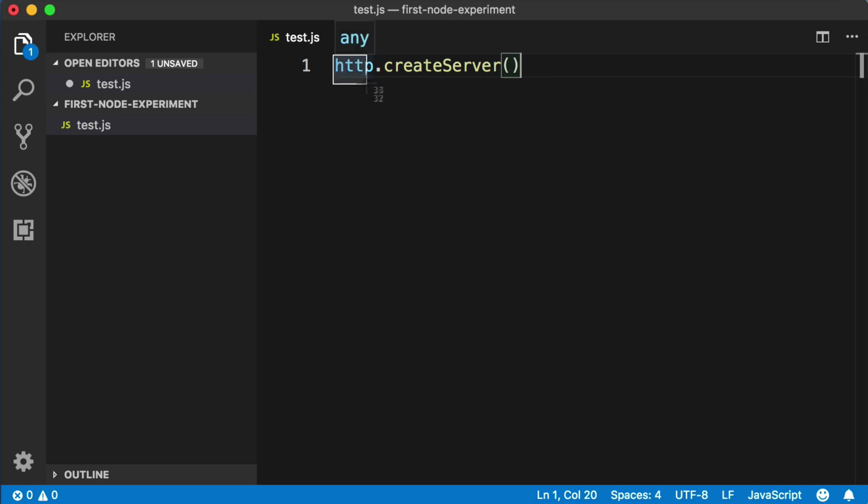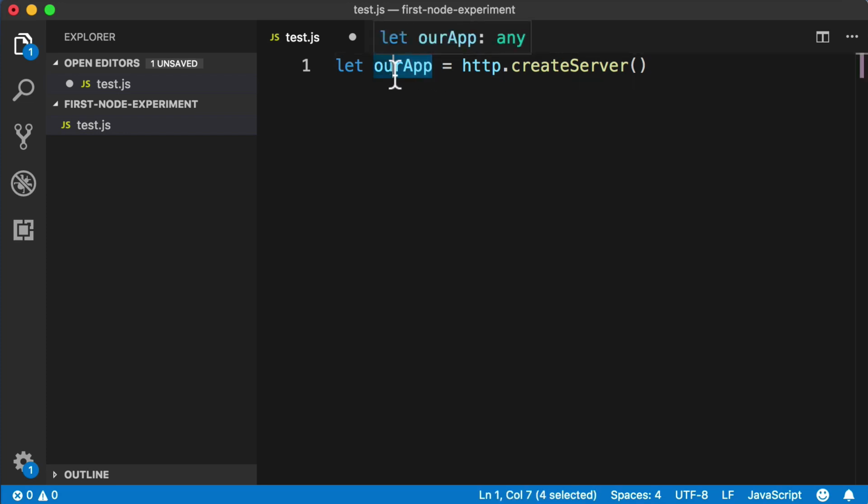Now, http is not part of the JavaScript language itself, but just like the web browser has the document object that we can leverage, the Node environment has this http object that we're going to leverage. Now, we don't want the server that this method is going to create to just float around in outer space. So instead, let's store it in a variable. So at the beginning of this line, we can just say let, and then I'm going to say ourApp equals, but you could choose whatever variable name you want. You don't have to use ourApp.